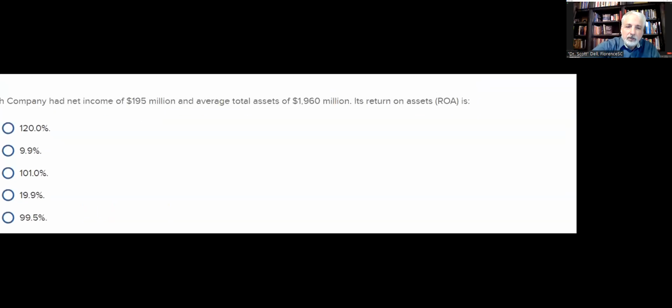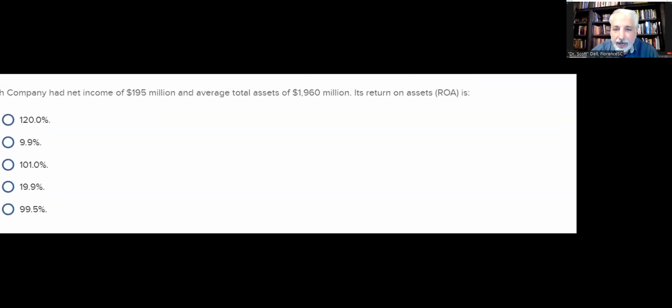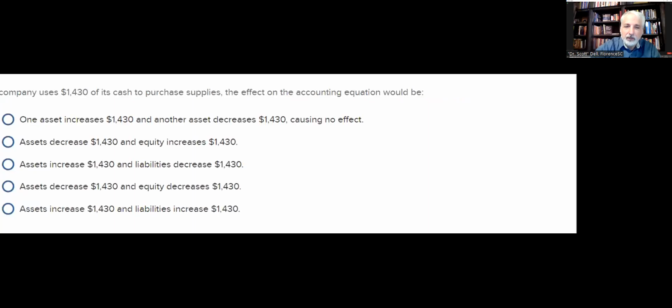Question 8. Net income of 195 million, average total assets of 196 million. What's the return on assets? Again, we have the return or net income divided by average assets, which is just nicely given to us. In this case, the only logical answer here is the 9.9%. You can eyeball that and say, well, 196 over 1960 is 10%, so 195 is just under that. Didn't even need a calculator, although you're welcome to use one.